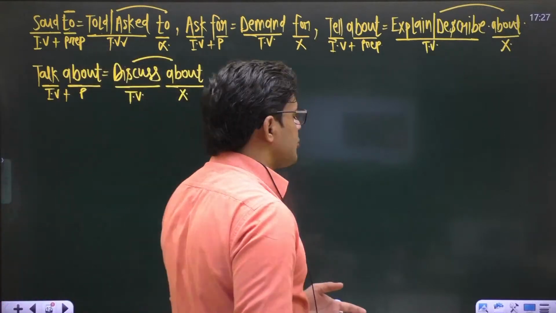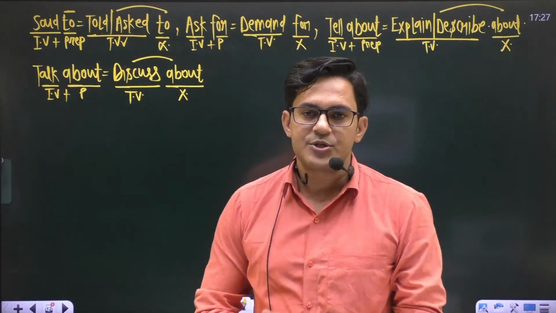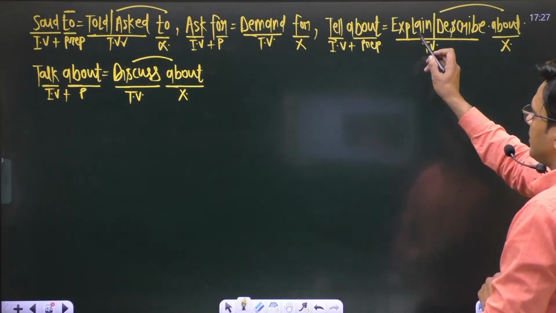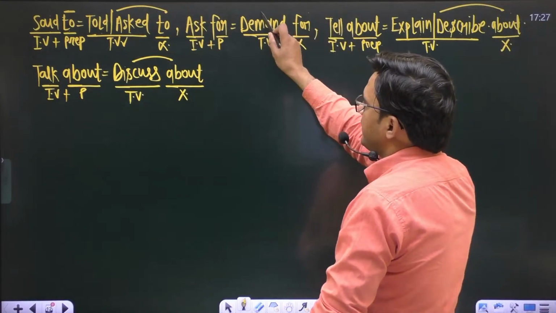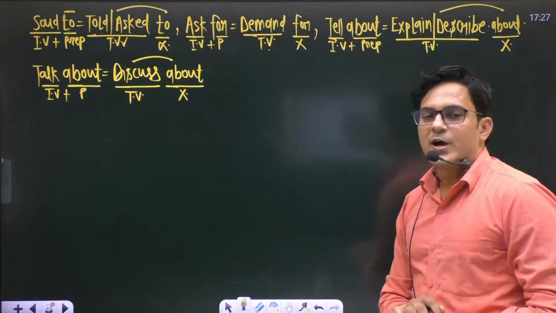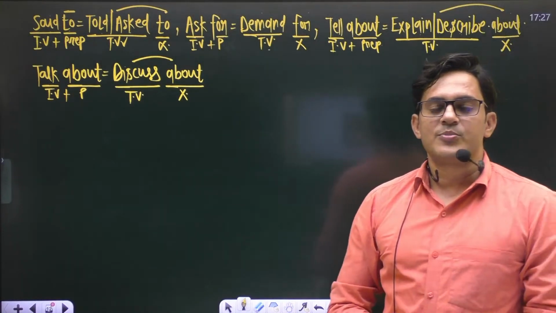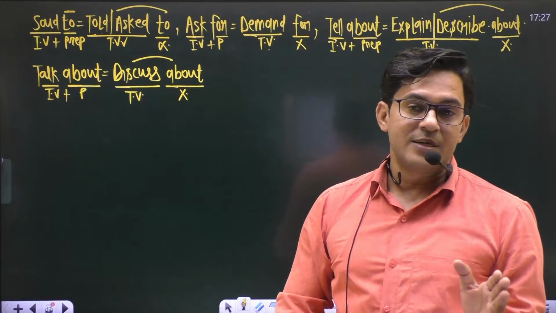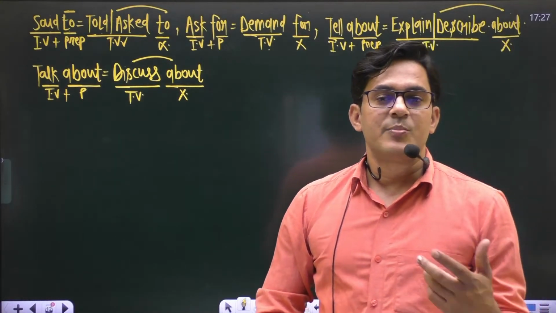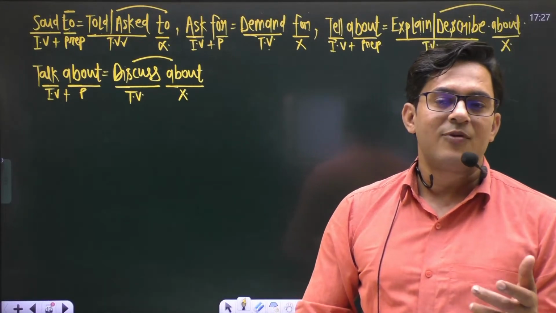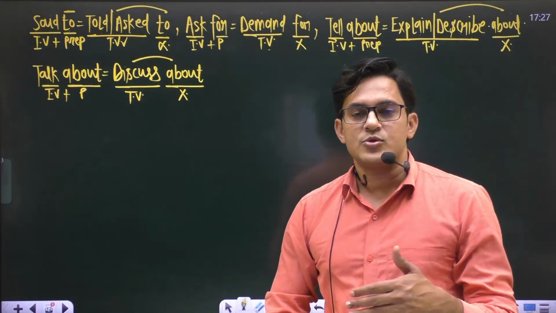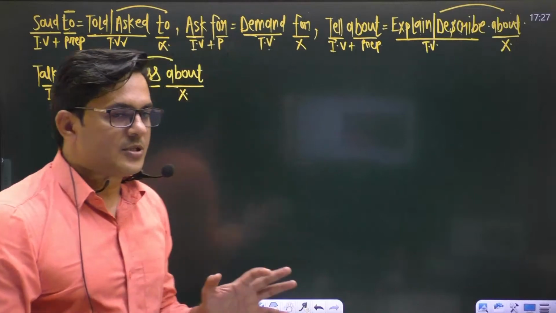Don't use about after discuss or after explain or describe. Don't use for after demand, because you know it very well. All these verbs are already transitive verbs, and transitive verbs never demand a preposition, because these verbs already have a preposition inside them, so we don't use any preposition after these verbs.